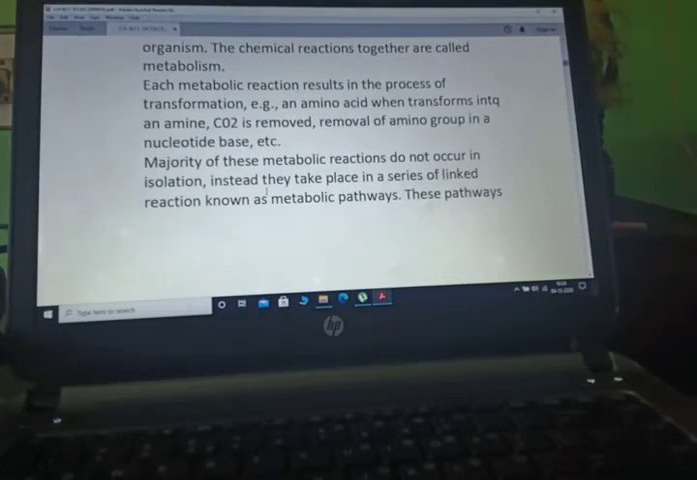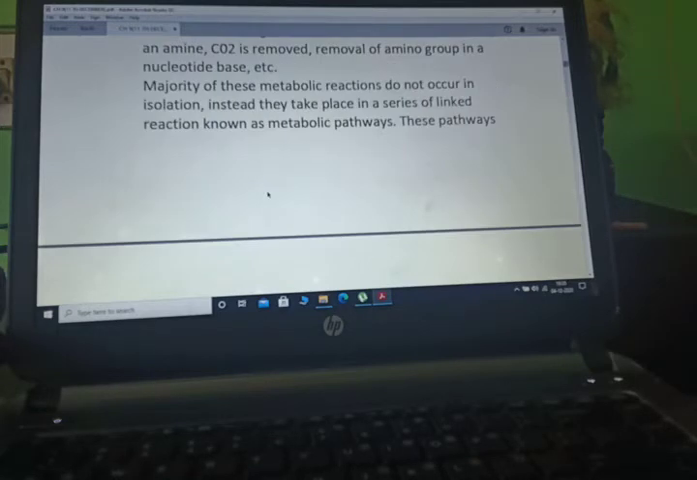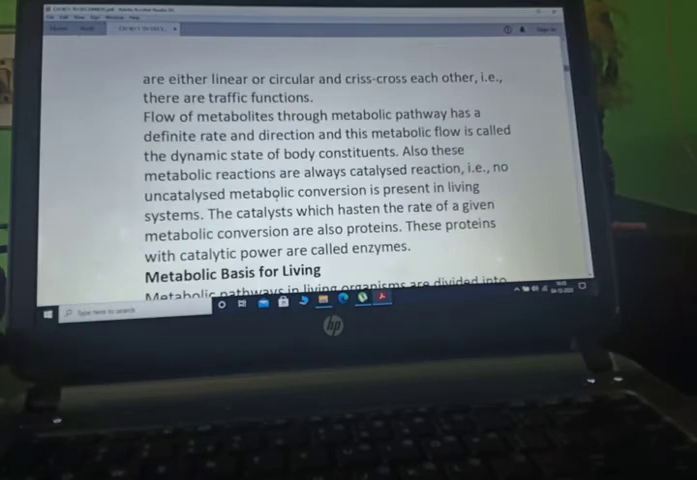Each metabolic reaction results in a process of transformation. Example, when an amino acid transforms into an amine, carbon dioxide is removed. Removal of amino group in a nucleotide base, etc. The majority of these metabolic reactions do not occur in isolation. Instead, they take place in a series of linked reactions known as metabolic pathways. These pathways are either linear or circular and crisscross each other.